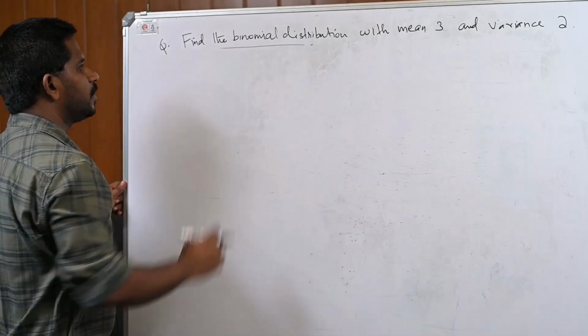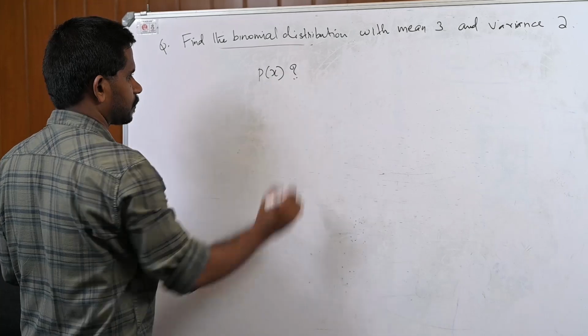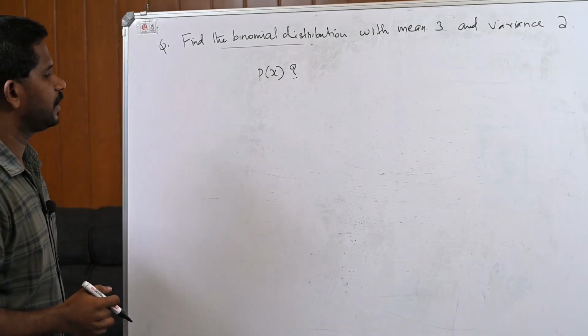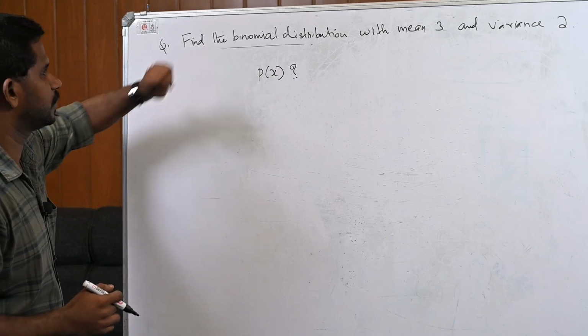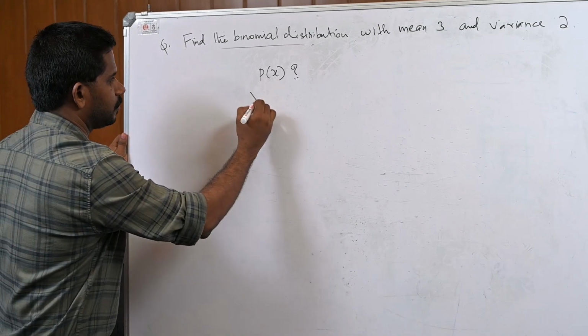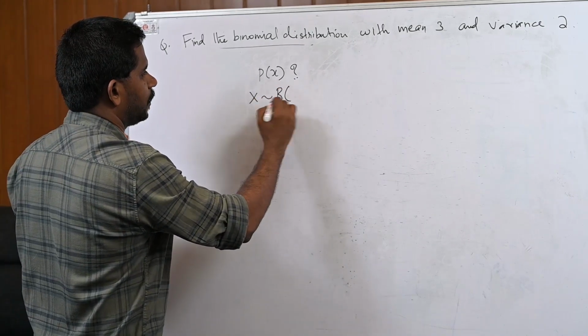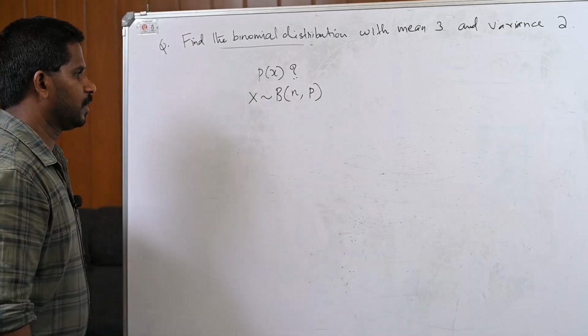Find binomial distribution means we have to find P of x of the binomial distribution. Given that the distribution is binomial, we assume our random variable follows binomial with parameters n and p.